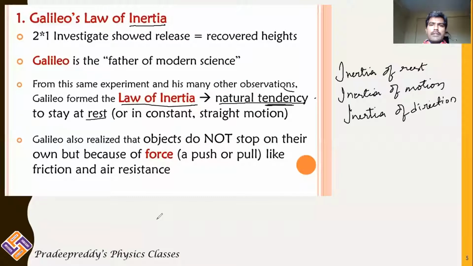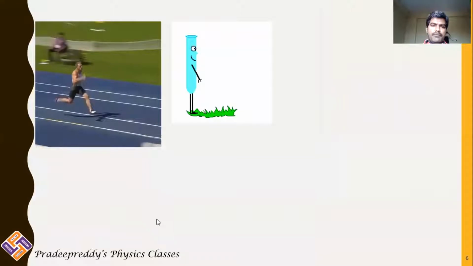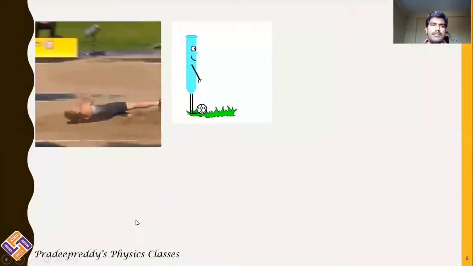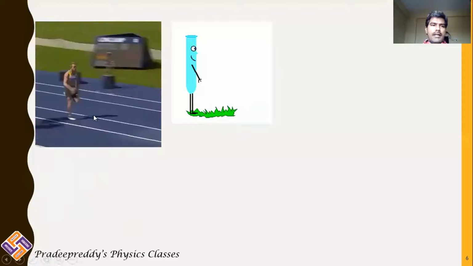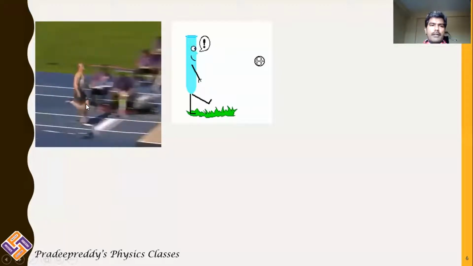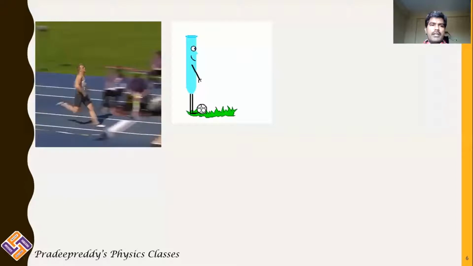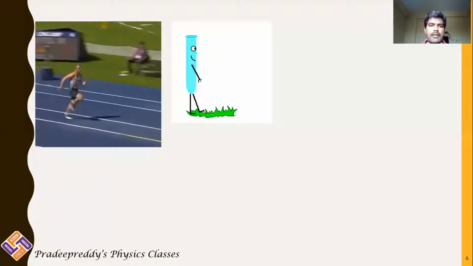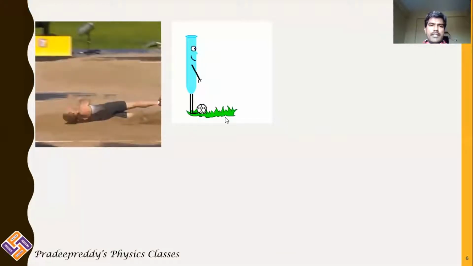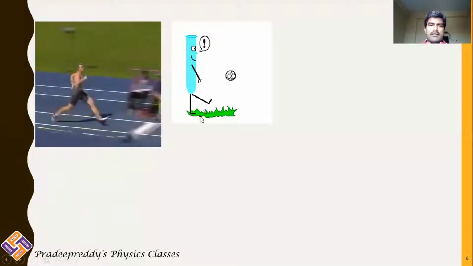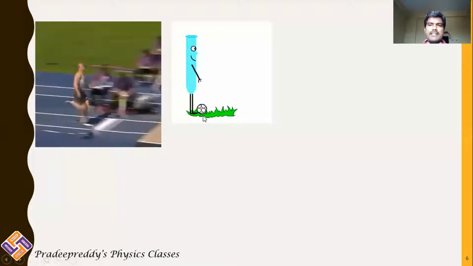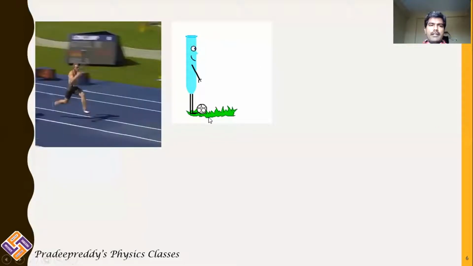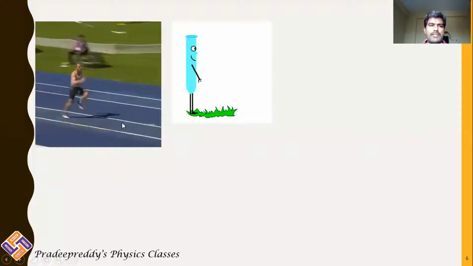Now there are a few animations on the screen. You can see that in figure 1, a person is running, gaining some momentum, and going for a long jump. And in figure 2, there is a toy kicking a ball which is in a rest position. In the figure 1 animation, you are able to see that clearly.